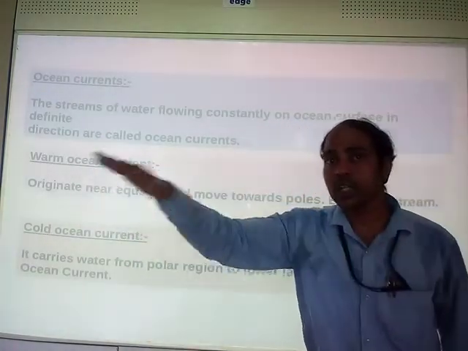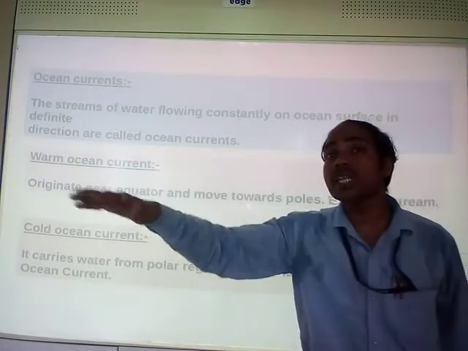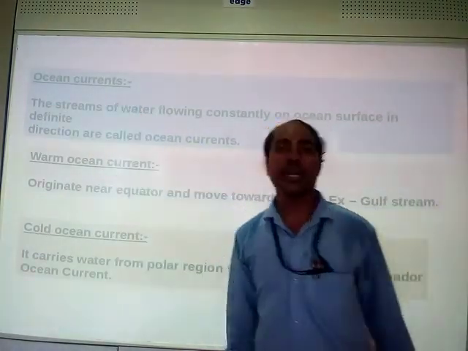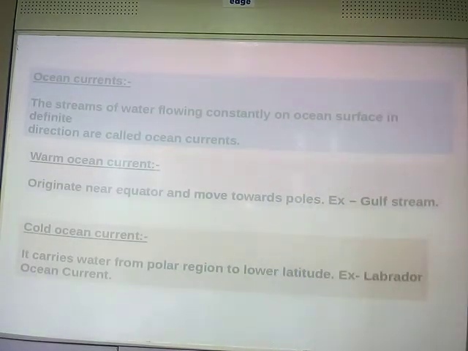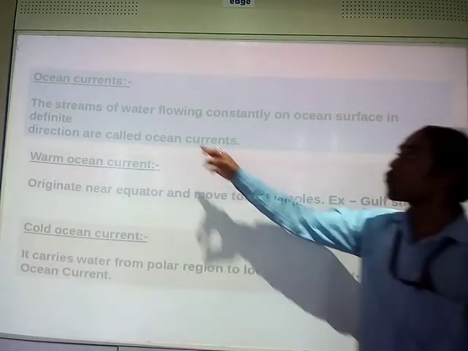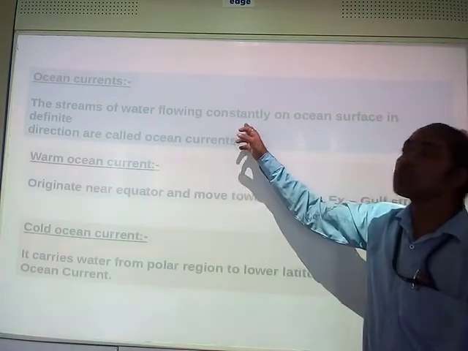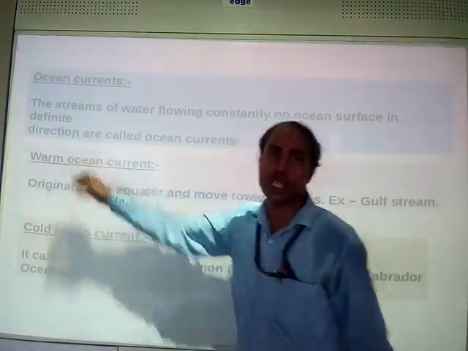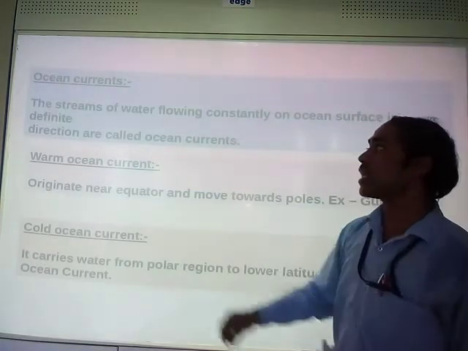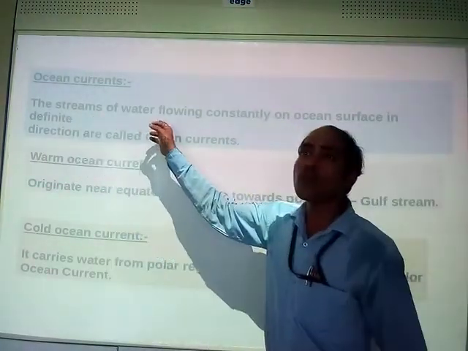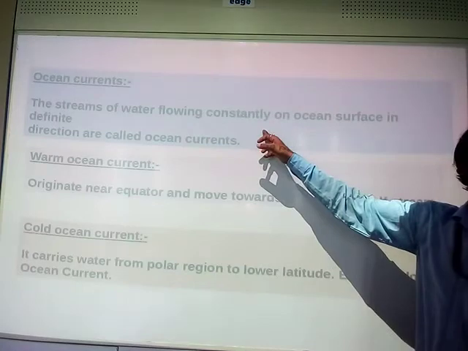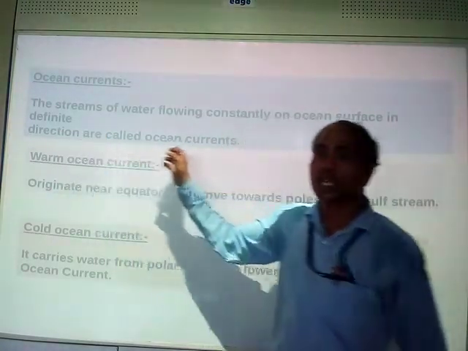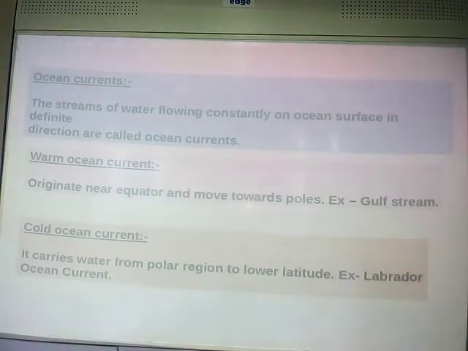This continuous flow of water in one direction is an ocean current. So the streams of water flowing constantly on the ocean surface in a definite direction are called ocean currents.